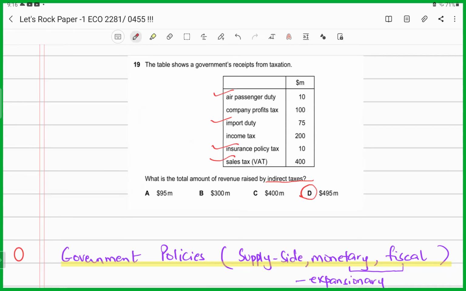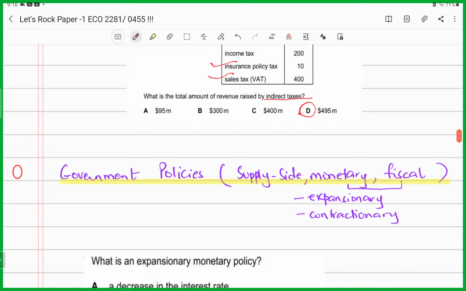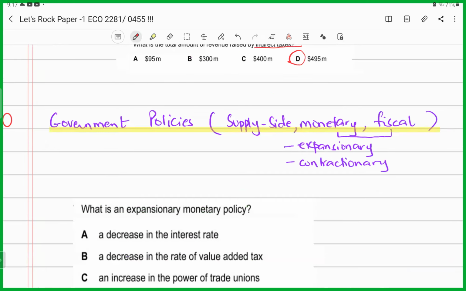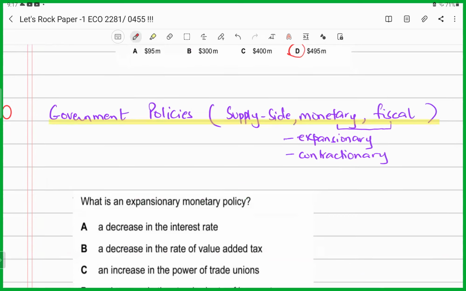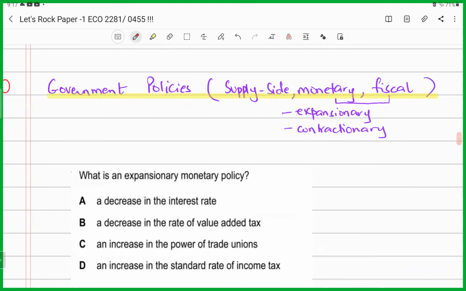We all know when it's an expansionary monetary policy, it has to be an increase in the money supply or a fall in the interest rates. Again, the very first answer is telling you a decrease in the interest rate. Still, you know the answer. I would still suggest you to go through the remaining options in order to ensure that yes, you've marked the correct answer.